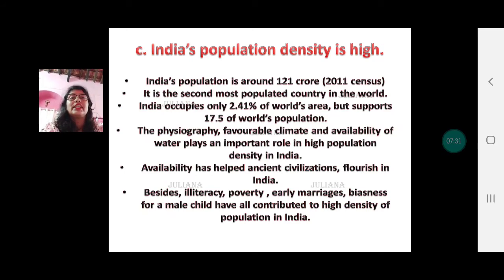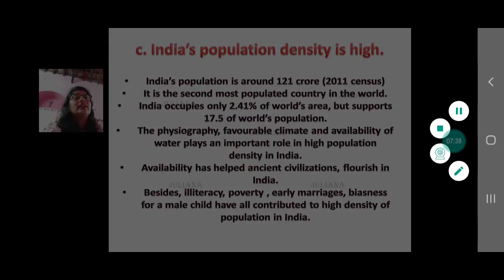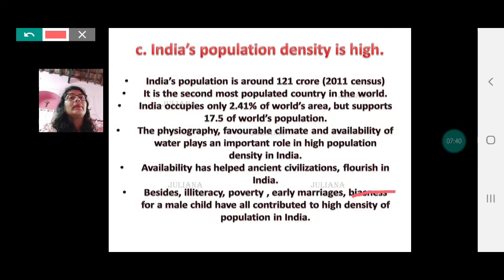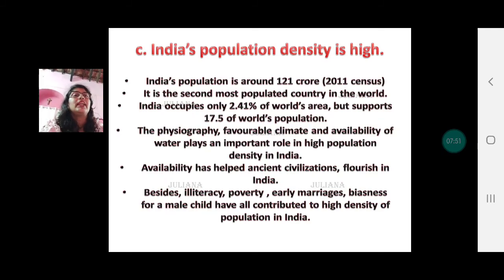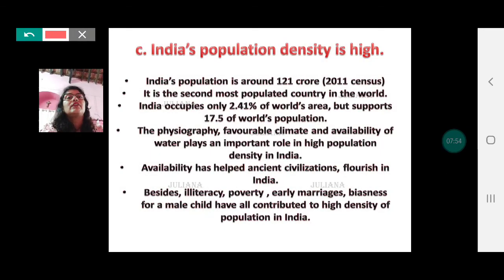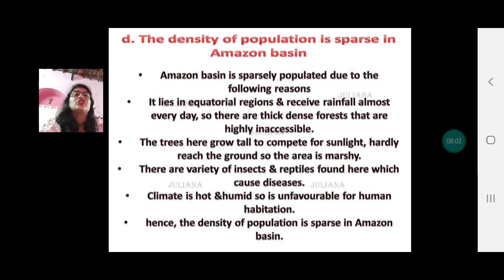Besides illiteracy, poverty, early marriages, there's another mistake here. This should be biasness, yes, biasness for a male child; all have contributed to high density of population in India. Only what change you have to make here? Availability of water. Availability of water has helped in ancient civilizations.